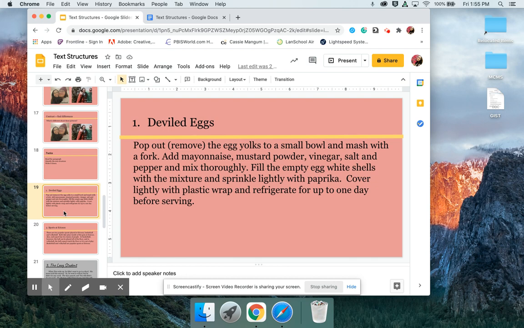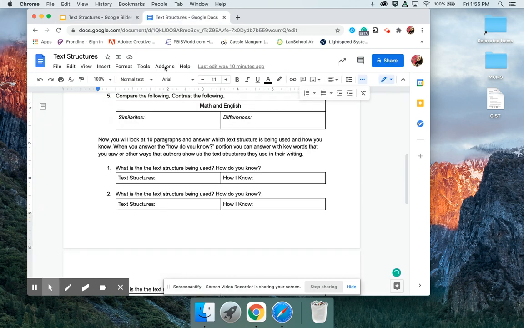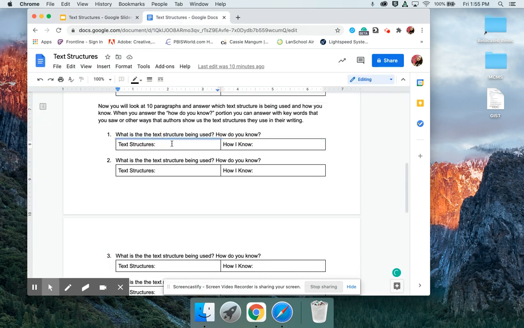Pop out, remove the egg yolks in a small bowl and mash with a fork. Add mayonnaise, mustard powder, vinegar, salt, and pepper and mix thoroughly. Fill the empty egg white shells with the mixture and sprinkle lightly with paprika. Cover lightly with plastic wrap and refrigerate for up to 1 day before serving. Go back to your doc. This was number 1. Go ahead and pause the video now so that you can answer.